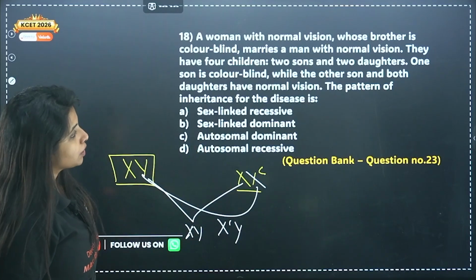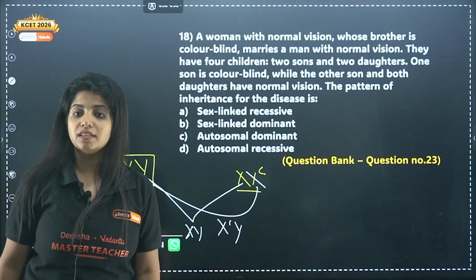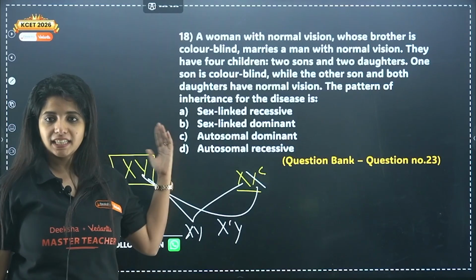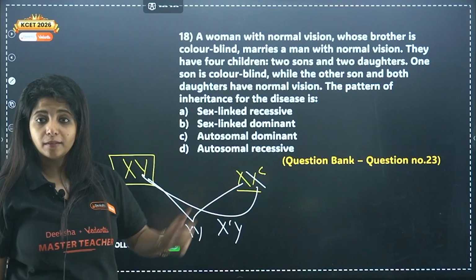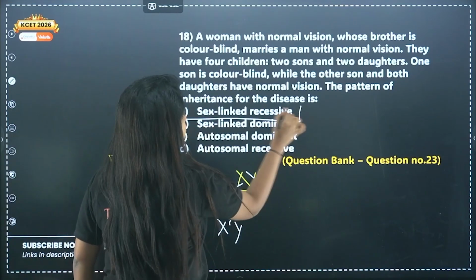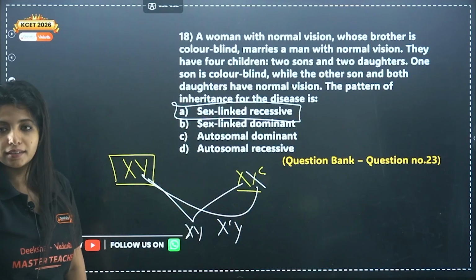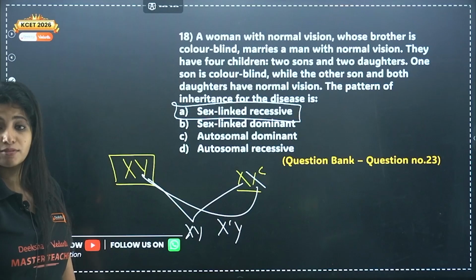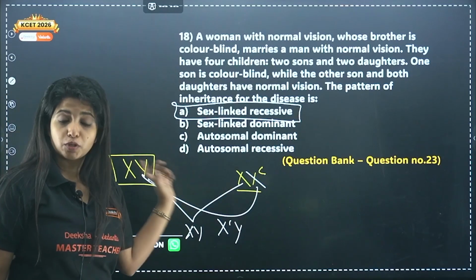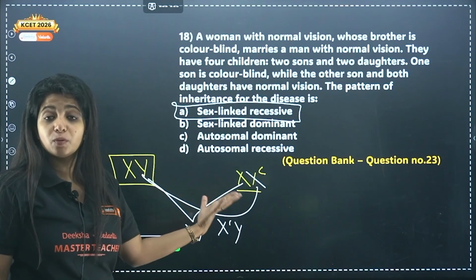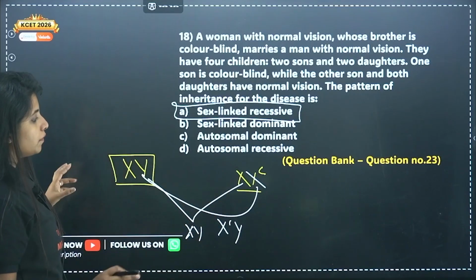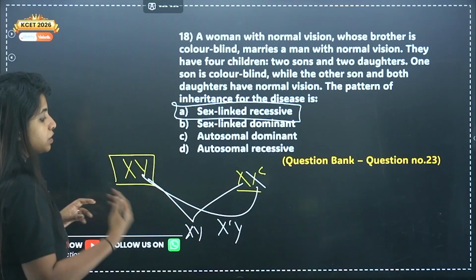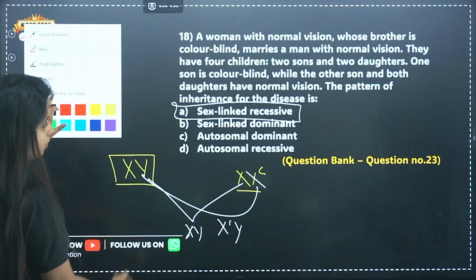Yes, the pattern of inheritance for the disease is what? Sex-linked recessive, sex-linked dominant, autosomal recessive. We know it's about color blindness. It has to be a sex-linked recessive disorder. You might get as many questions as possible from this, and numerical type of questions also. It's easy, trust me. You will get it only if you try to solve it. You might be asked, if you cross this, how much percentage? Let's try this. Anyway, we are solving this only.